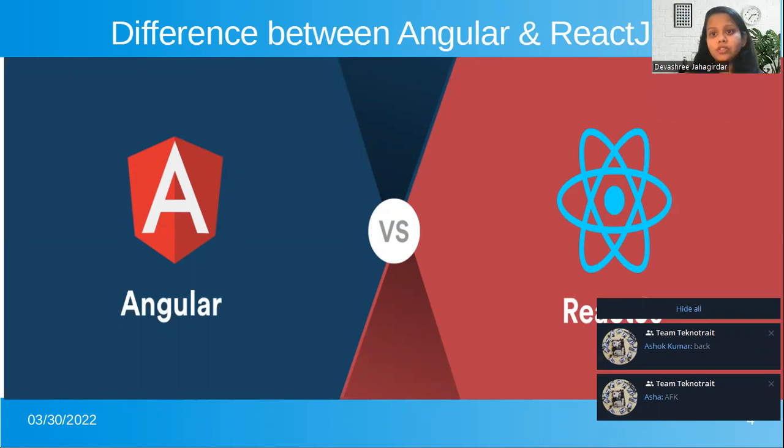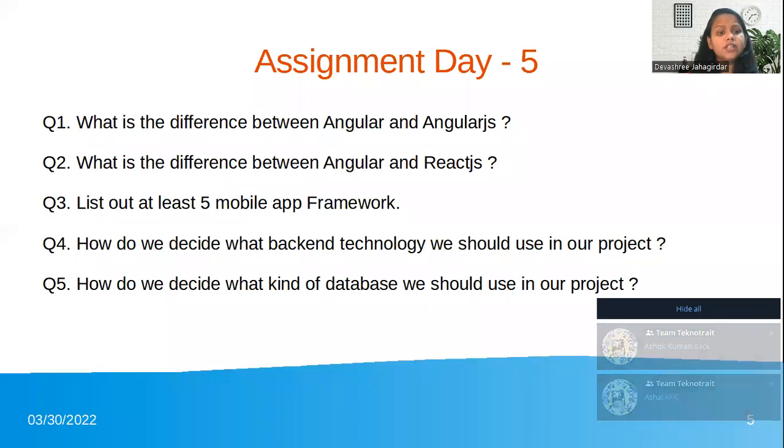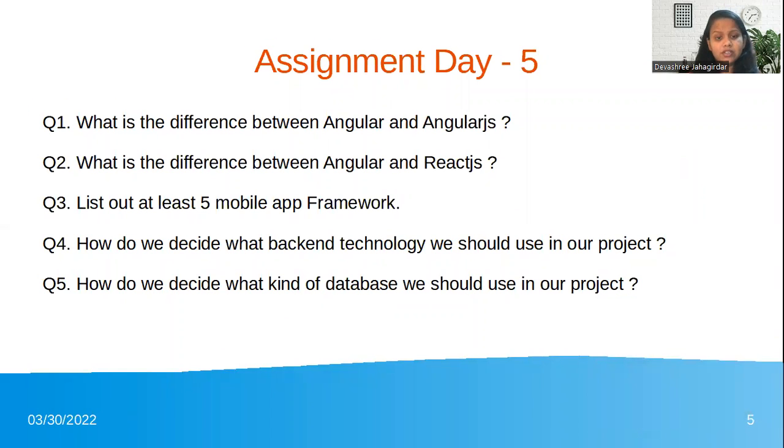Now moving to the third question: list out at least 5 mobile app frameworks. What is a mobile app framework? It is software designed to support mobile application development. The 5 mobile app frameworks are Flutter, NativeScript, Xamarin, Framework 7, and jQuery Mobile. So these are some mobile app frameworks.